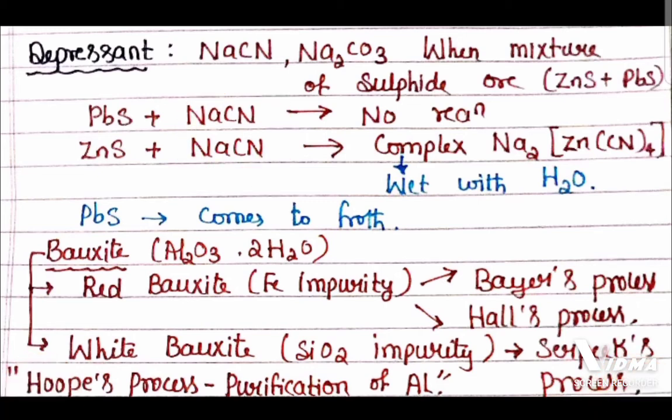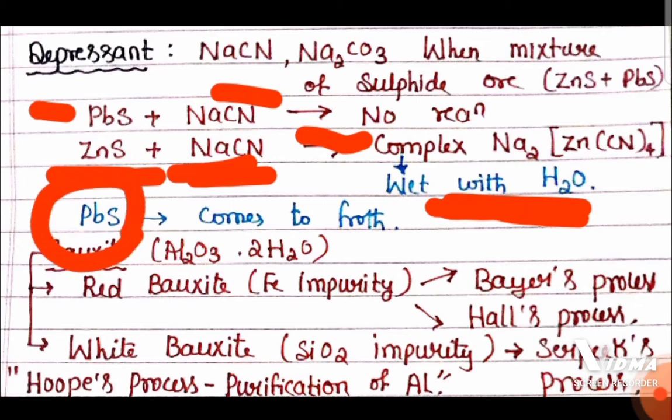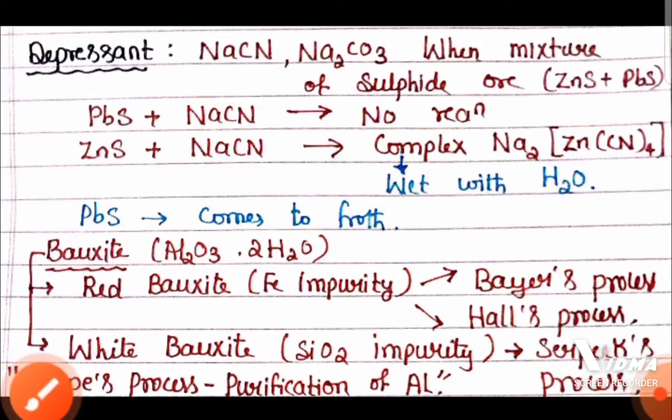So when we use depressants, in that case, PbS, galena, does not react with the depressant, whereas zinc blende reacts with the depressant sodium cyanide to form a complex, and this complex is wetted with water and settles to the bottom, and the galena comes to the froth. So this way we can separate the two sulfide ores by the froth flotation process with the help of depressants.